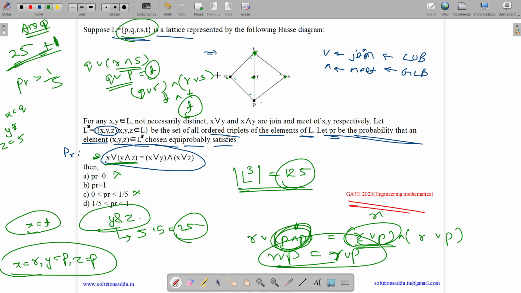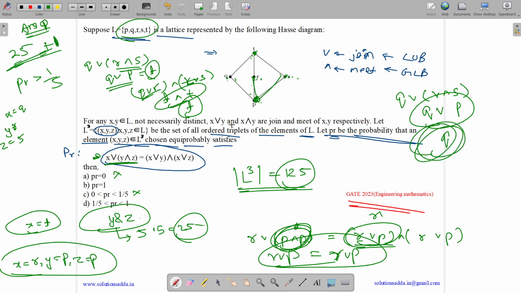Okay. So let us do it one more time. Q join (R meet S). What is its value? What is R meet S, the meet of R and S? I have done this wrong. The greatest lower bound of R and S will be P. So Q join P, the least upper bound of Q and P, will be Q. So it's Q.